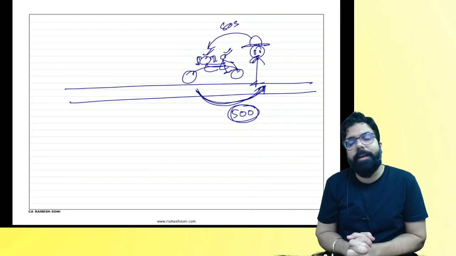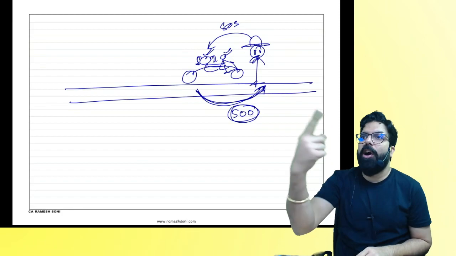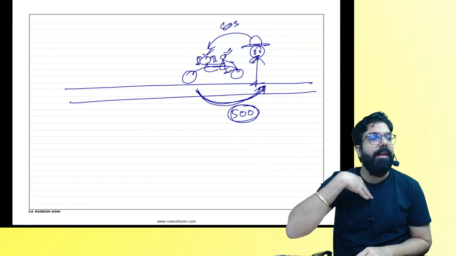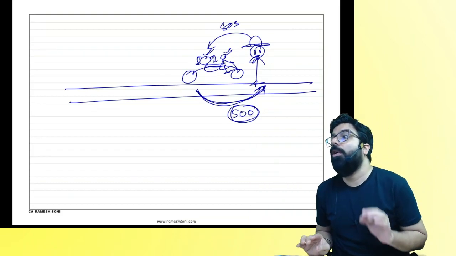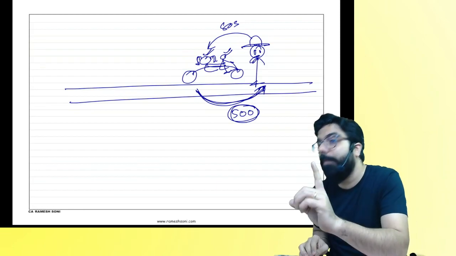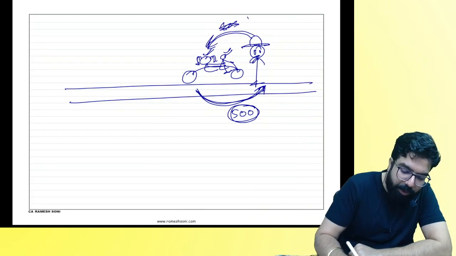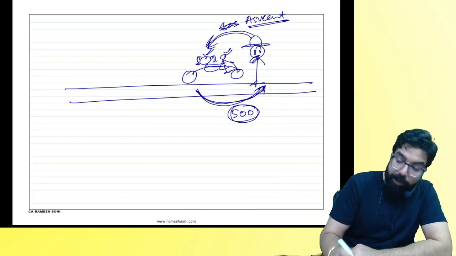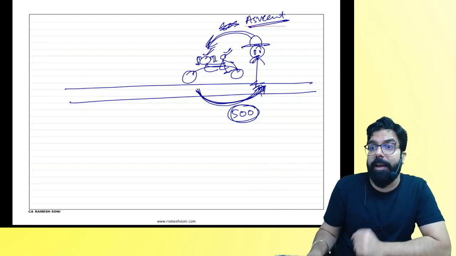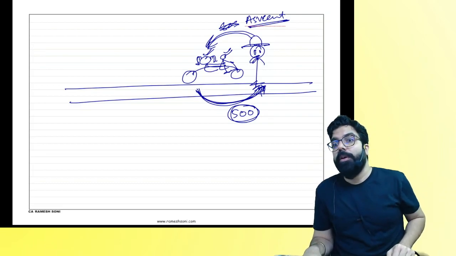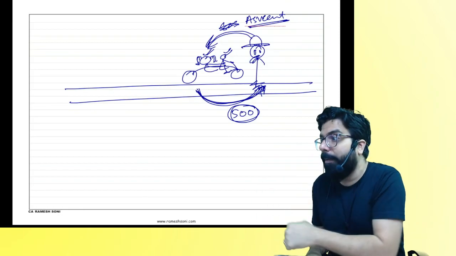But was there an agreement between you and the government that, sir, I will not follow the traffic rule, and then I will go ahead and pay you a fine? Always remember, first of all, there has to be an agreement that I will tolerate. Did the government make an agreement with you that we will tolerate it if you don't follow the traffic rule, and then we'll collect 500 from you? Has the government done such an agreement with you?